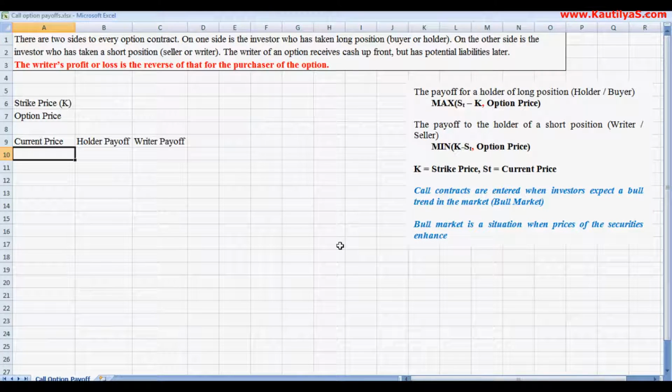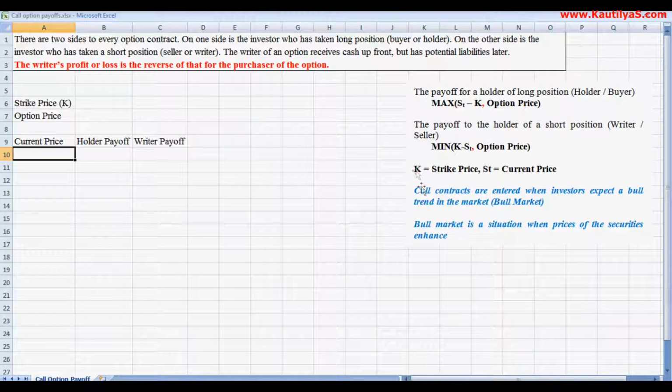This video explains the payoff from a call option. In the derivatives market, we have two types of options or trade contracts. One is a call option and the second one is a put option. These two are separate and different contracts. First we see what a call option is and when a call option is entered.